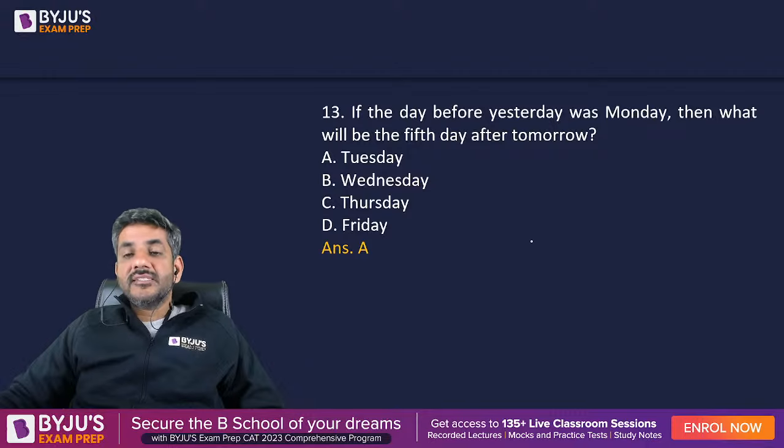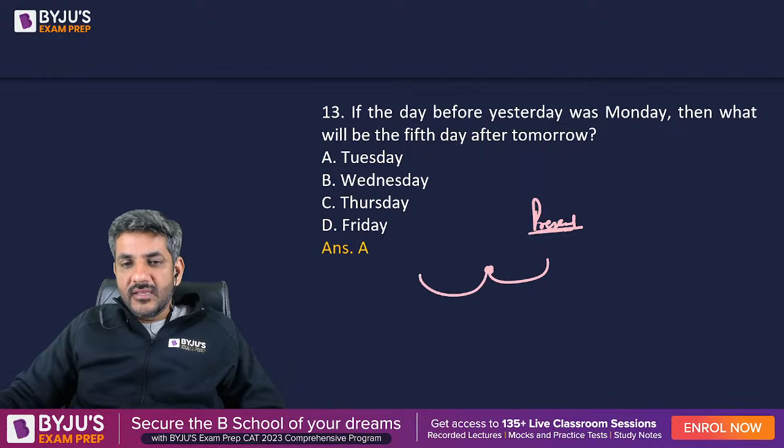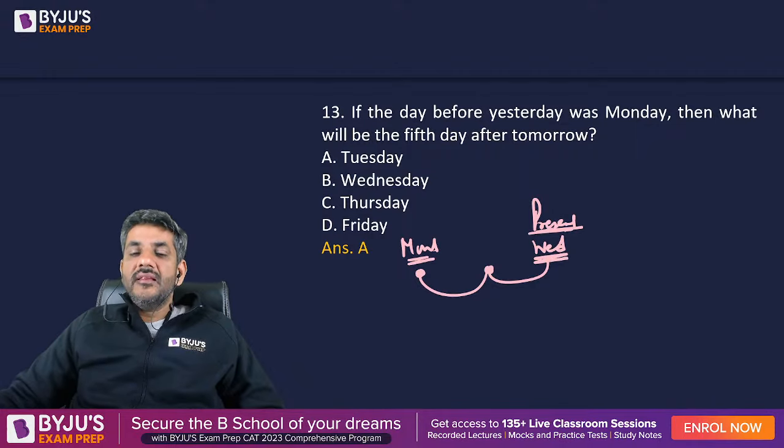The day before yesterday was Monday. So present day, whatever it is. The day before yesterday, this was yesterday. The day before that, he says this day was Monday. So straight away I can say this day is Wednesday, right? Day before yesterday was Monday, so this day is Wednesday. Then what will be the fifth day after tomorrow?